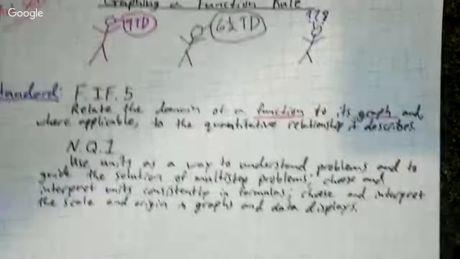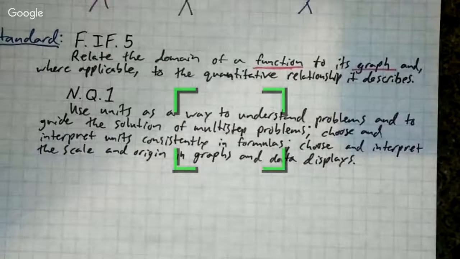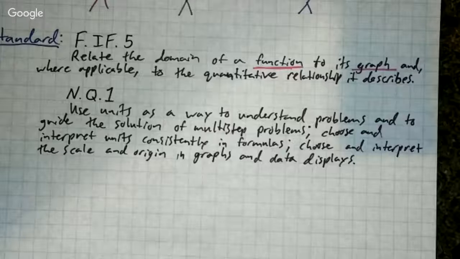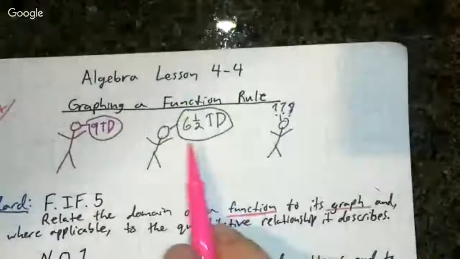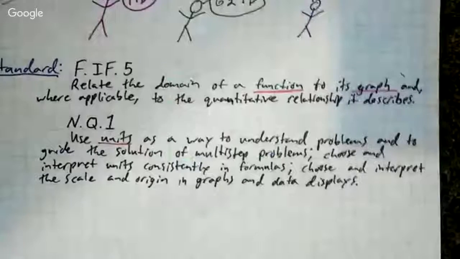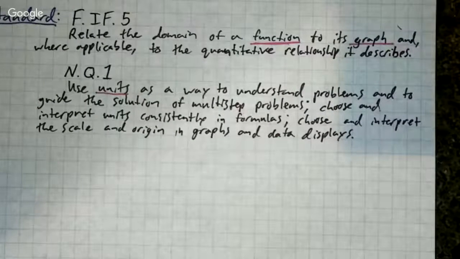All right, so that one's a little longer, a little bit more confusing. It's a little bit more that we're talking about here. So this one, we're using units as a way to understand problems. So that just means that we're using different units. Feet, miles, in this case, touchdowns, right? If I know, for me, I know if I score a touchdown, I know what that means. It helps me understand the problem.